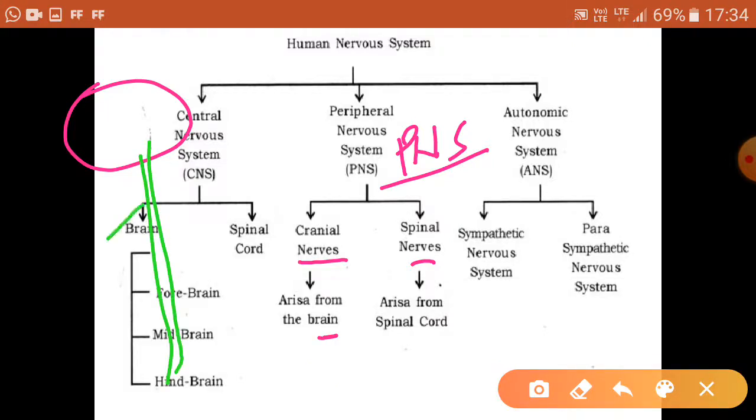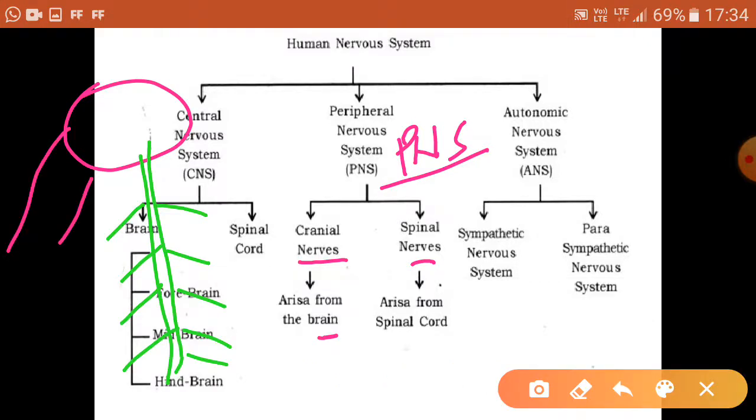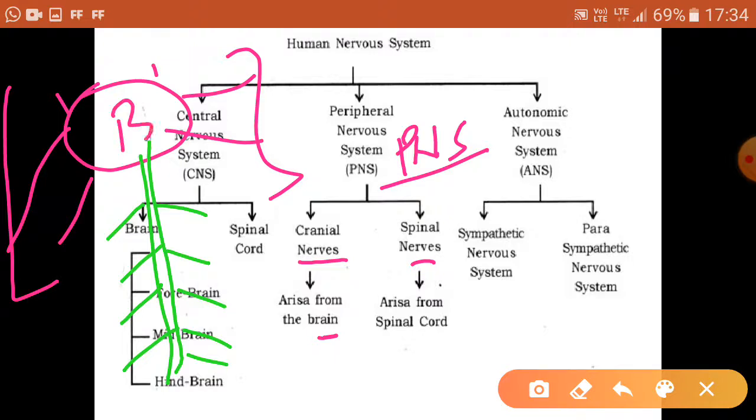The nerves which arise from the spinal cord are called spinal nerves, and the nerves which come out from the brain are called cranial nerves. These nerves form the PNS, peripheral nervous system, and the brain and spinal cord form the CNS. So this is the relationship between CNS and PNS.